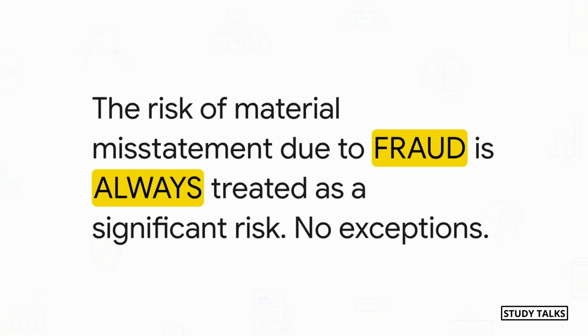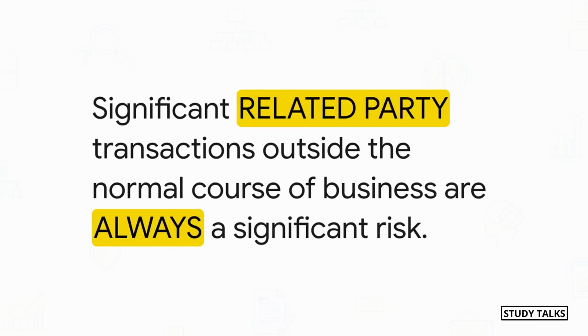You gotta remember that. And here's the second exam alert. It's another always rule. The risk that comes from significant related party transactions that are outside the normal course of business, that is also, you guessed it, always a significant risk. Again, no debate. The ICAI absolutely loves to test these 2 automatic ones. So lock them in your brain. Fraud and weird related party deals.